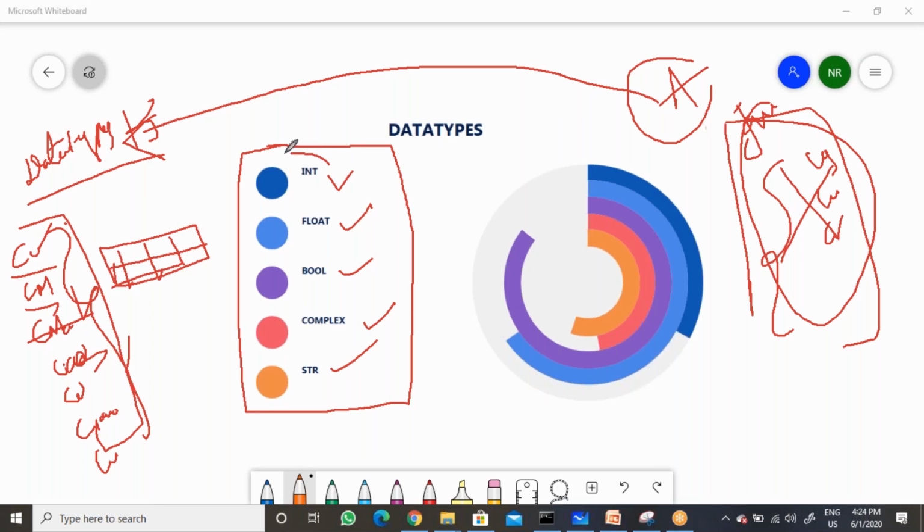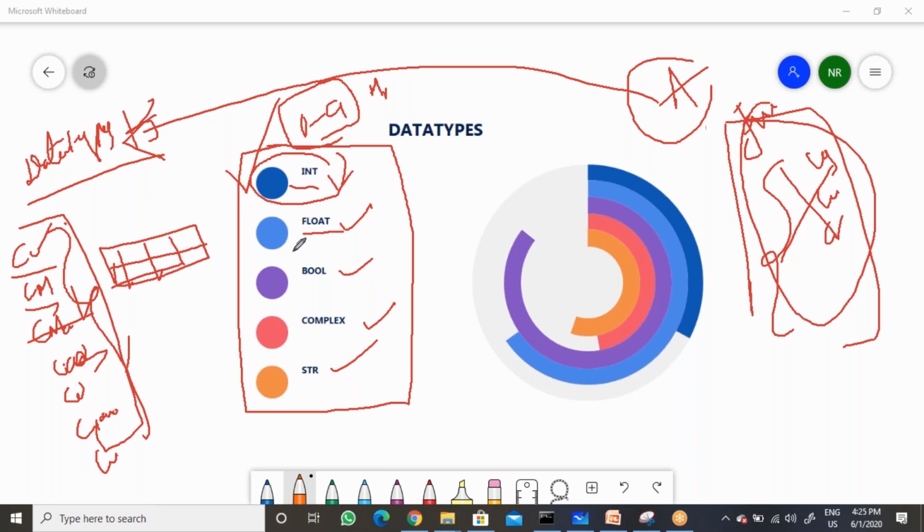See, if you are going for integer, then we can store only integer data, which is digits 0 to 9. That means we can store a mobile number. In a mobile number, we will not get any character data. So for mobile number data, we select the integer data type.